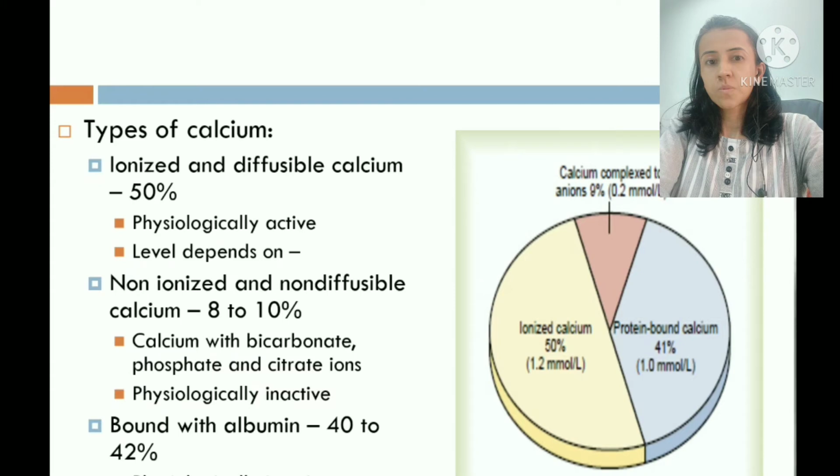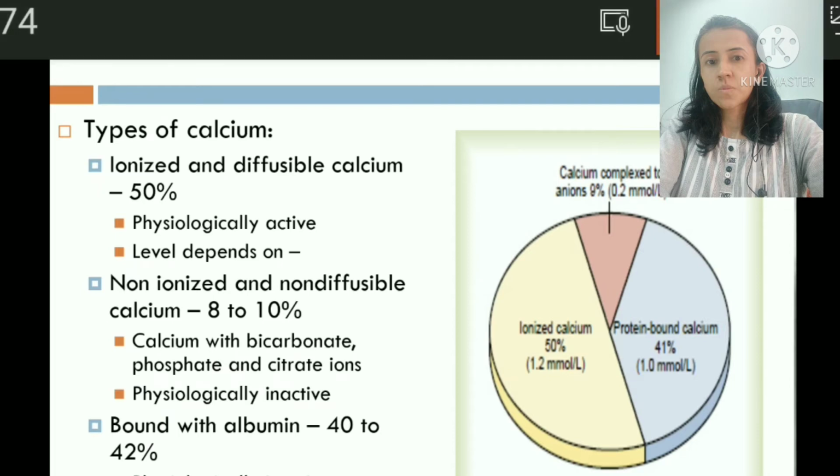Now, types of calcium. They are in three forms. Number one, that is ionized form, which is also known as diffusible calcium. You can see it is about 50% of total calcium present. This is physiologically active and level of this calcium depends on calcium absorption from digestive tract.